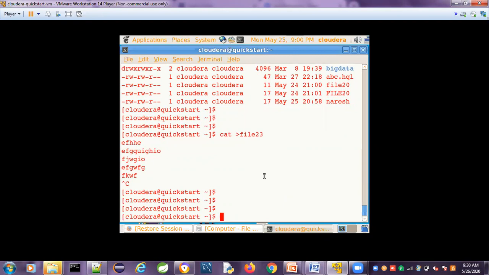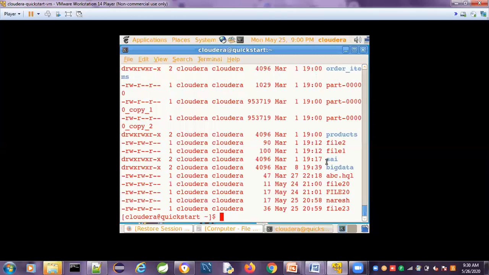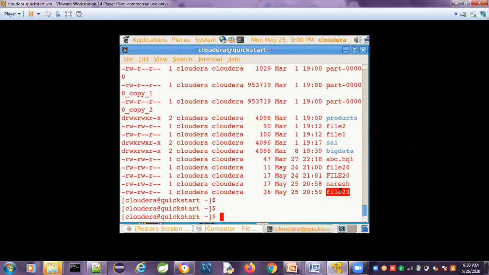Now we can check whether this file is present or not. I want to check with ls -lrt. See here, the file 23 is created, and the Naresh file is created.